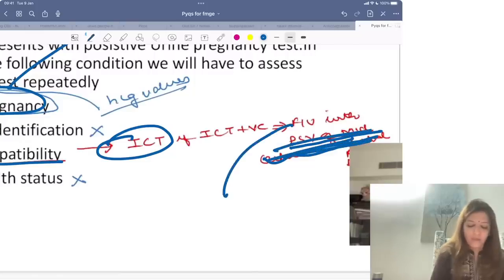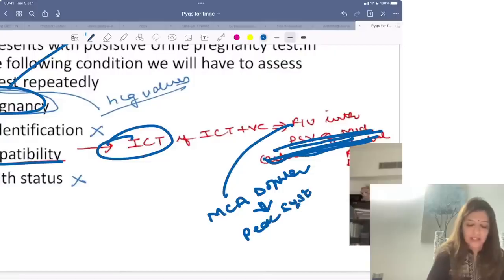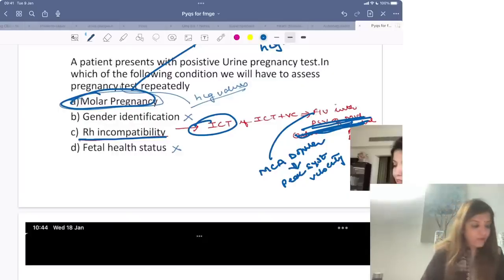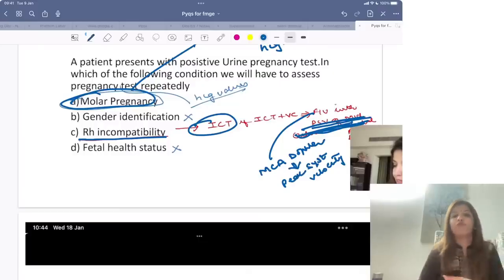You follow it up with middle cerebral artery Doppler, and in the Doppler you are going to look at peak systolic velocity, right? So how do you follow up a patient of RH incompatibility? You don't do HCG levels, you do the indirect Coombs test, and if it comes out positive, you go for middle cerebral artery Doppler.